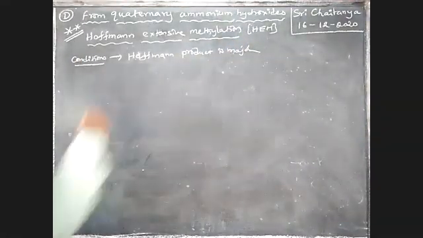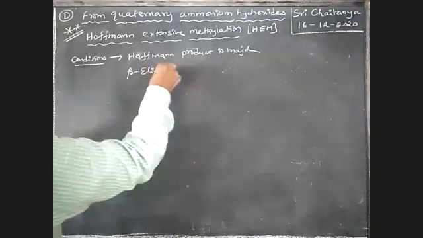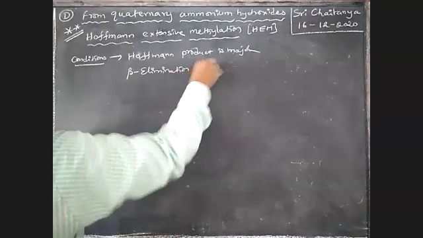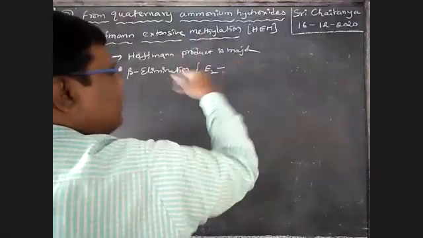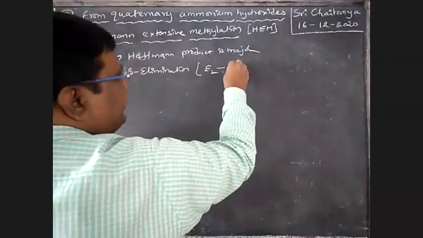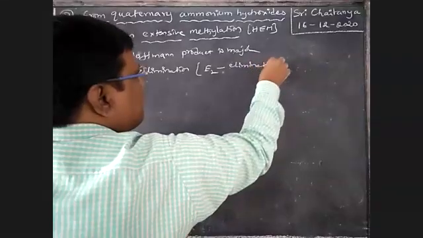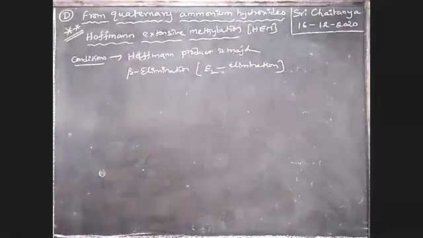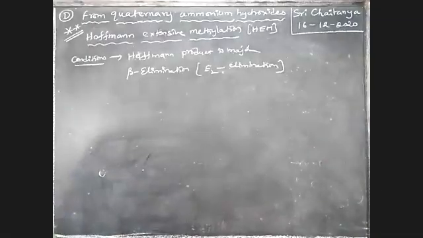Next, beta elimination, and also E2 elimination, bimolecular elimination, boys. All these are E2, no doubt. E2 elimination. Hoffman, all these four cases are E2 elimination, boys. Please keep in mind. All these four cases are E2 elimination.